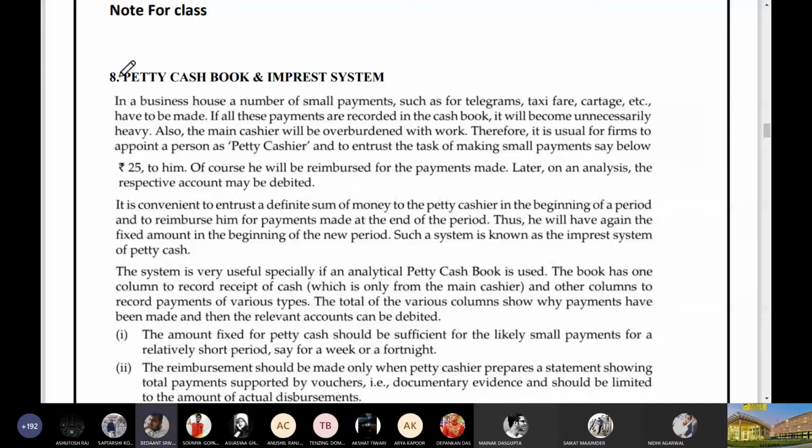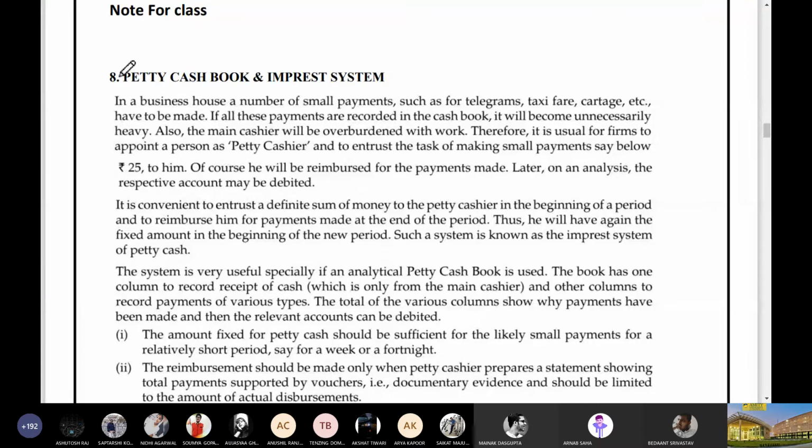Nidhi, you tell me. The entry which affects both the cash and bank account. Okay. Sir, if credit and debit both sides affect the same account, then it could be a contra entry. Good. Any entry that can affect both the sides of the same account simultaneously, we call it a contra entry.